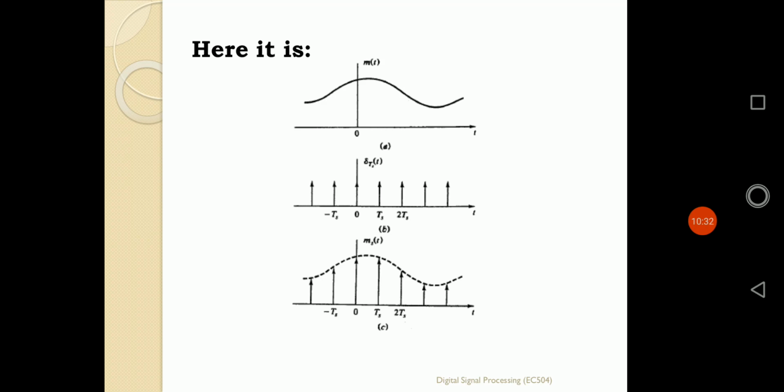According to the sampling theorem, we are simply converting the first signal m(t), the continuous time signal, into the sampled message signal m_s(t) in the third graph by using a unit impulse train, where we maintain the sampling interval as Ts. Each and every interval should be fixed and uniform: Ts, then Ts to 2Ts, and so on.